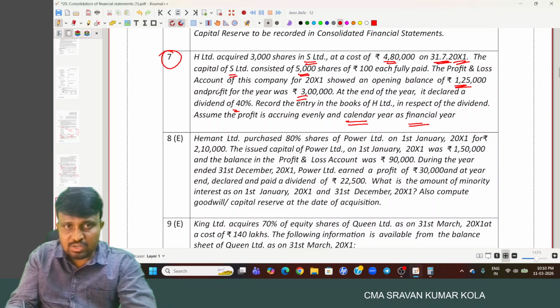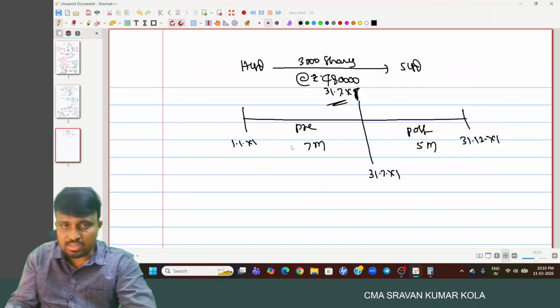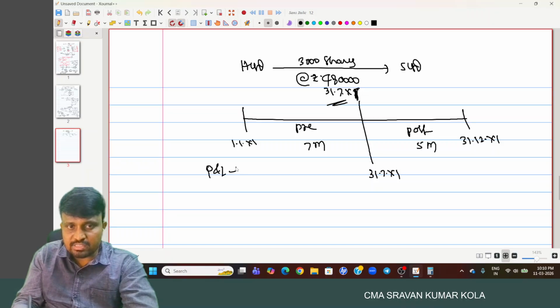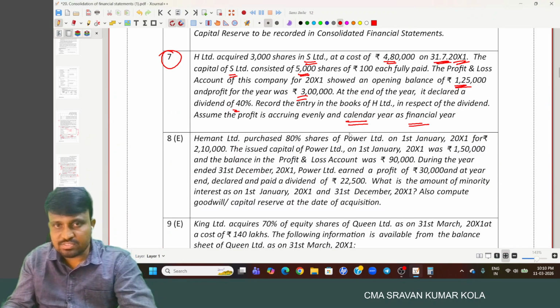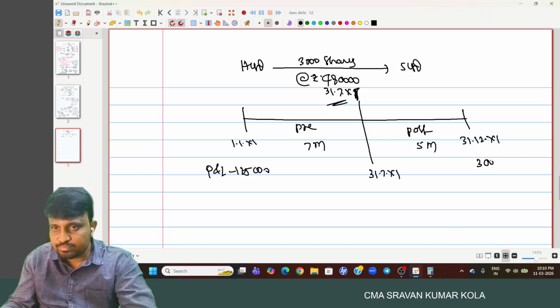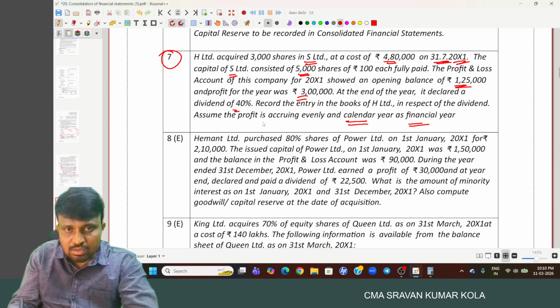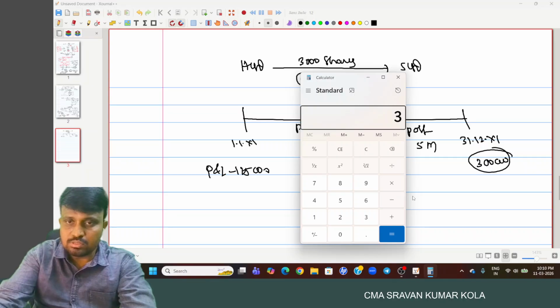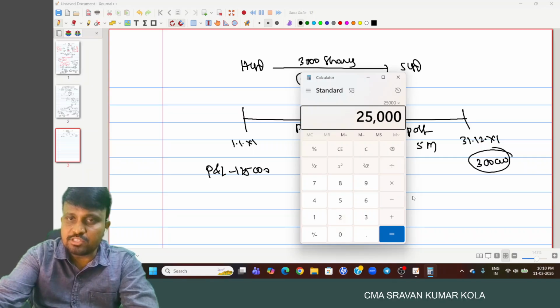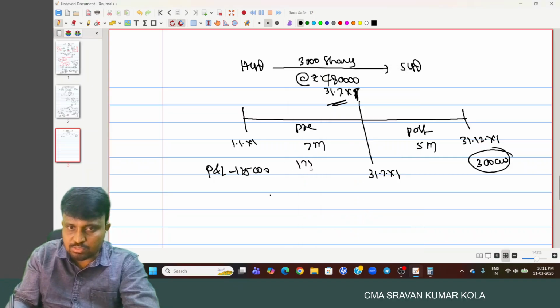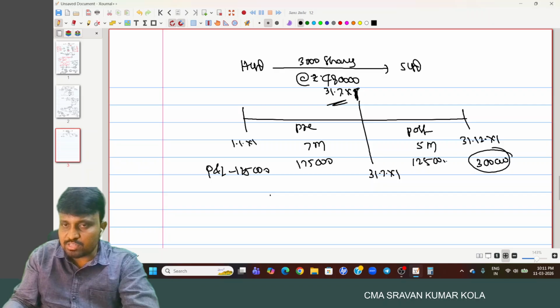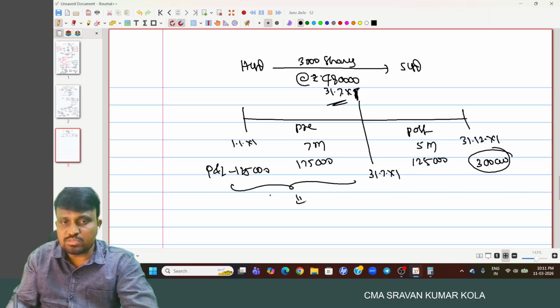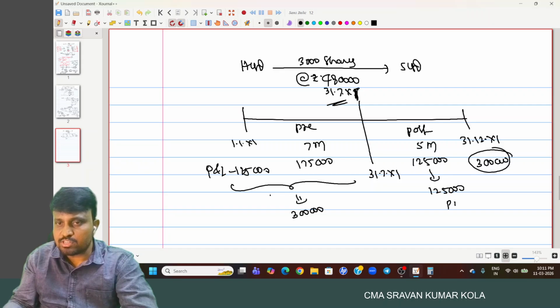And here, the profit and loss account of the company for the year showed an opening balance of 1,25,000, and the profit for the year is 3 lakh. Generally, the profits accrue evenly throughout the year, and we have to apportion them on a time basis. So 3 lakhs by 12 into 7, 1 lakh 75,000, and the remaining 1 lakh 25,000. The overall current year profits are 3 lakhs, of which the post-acquisition profits are 1 lakh 25,000. This is the post, and this is the pre.